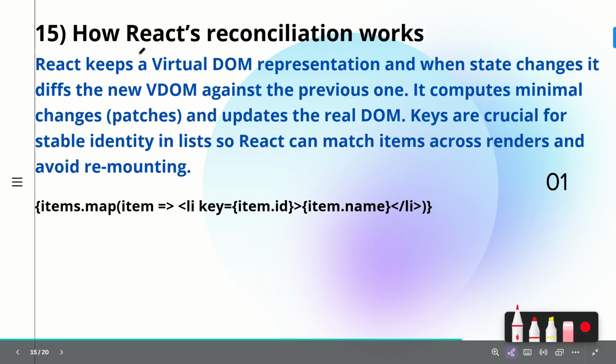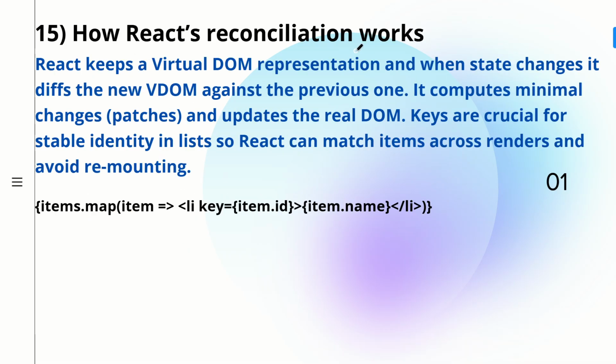Now let's see the 15th question: how does React reconciliation work? So React keeps a virtual DOM representation, and when state changes, it diffs, that is, finds the difference, of the new virtual DOM against the previous one. It computes the minimal changes and updates the real DOM. Keys are crucial for stable identity in the list, so React can match the items across renders and avoid remounting.